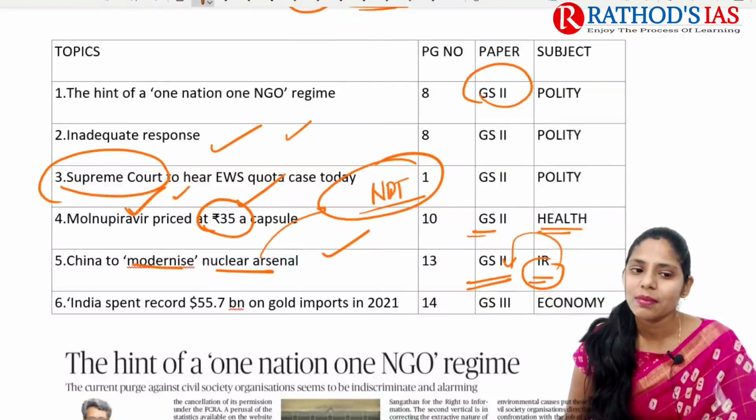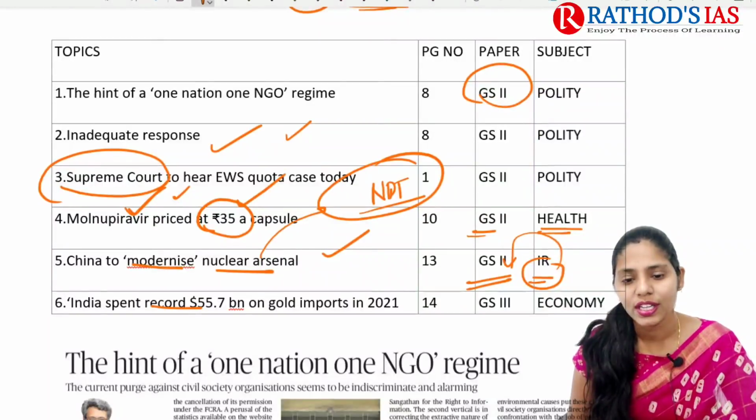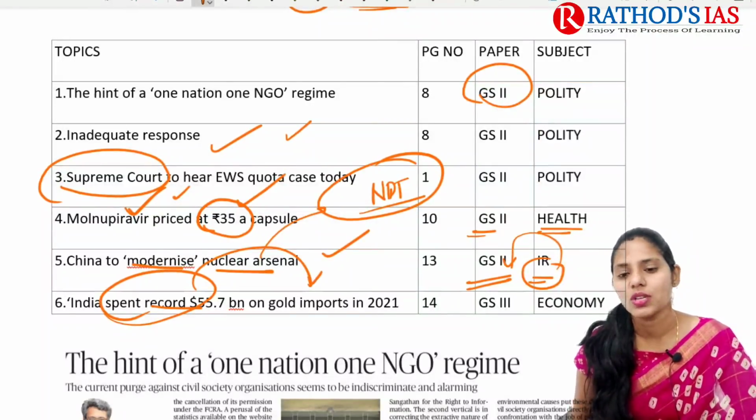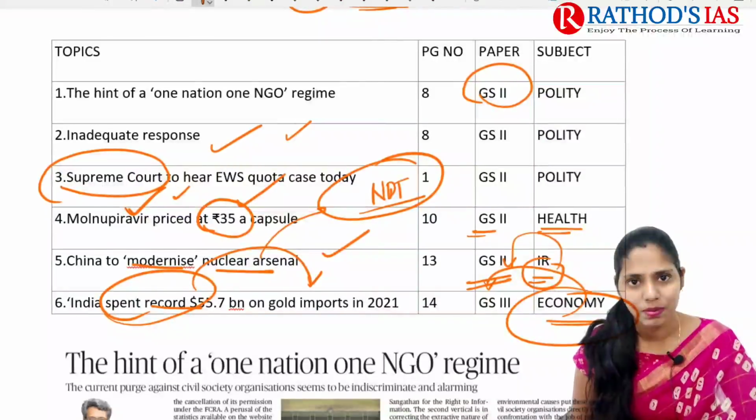And next topic, it is about India spent a record $55.7 billion on gold imports in 2021. So it is talking about this gold imports in 2021. This will be important from our economy, which mainly comes under GS paper 3.